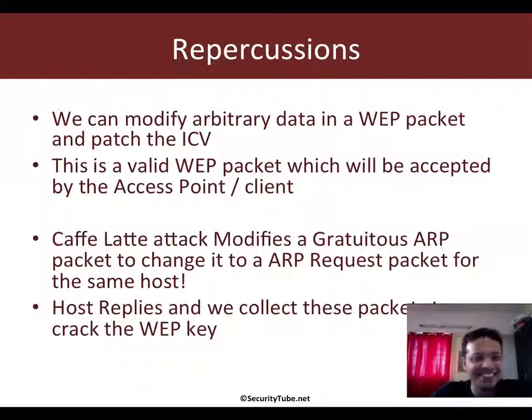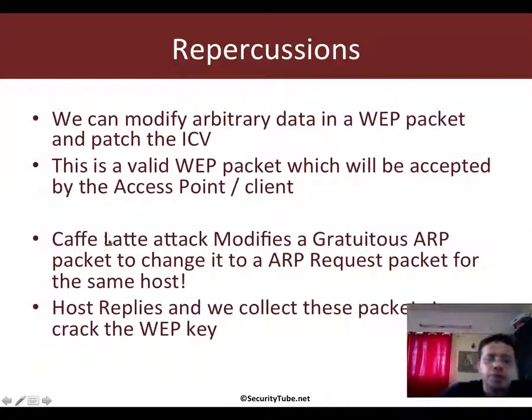Feels good. So, what are the repercussions? The repercussion is we can take any arbitrary encrypted packet and flip bits there by using a bit mask, and then by calculating the ICV for that bit mask and XORing it with the original packet's ICV, we are very easily able to form a new encrypted packet which is valid. Now your question might be, well, how do we know where the encrypted packet's ICV is? Well, very simple. It's the last 4 bytes which is part of the data.